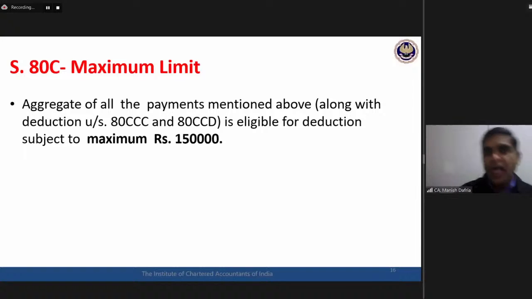Now, the last point related with this, and which I'm sure we all have a clarity already, there is this maximum ceiling, maximum deduction, which is available under Section 80C. All in all, in totality, the maximum deduction is available up to rupees 1,50,000. Okay. 1,50,000 maximum deduction, along with certain other sections which we will be seeing later on. The total maximum deduction is 1,50,000.